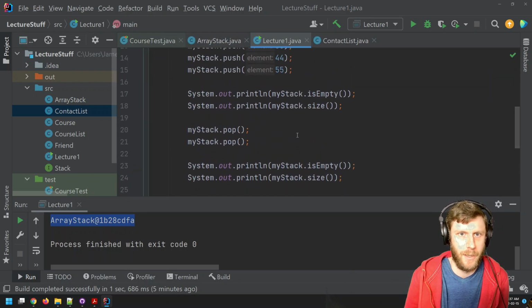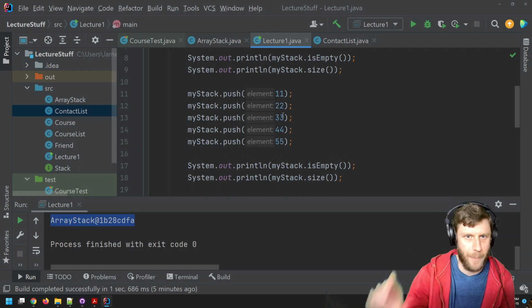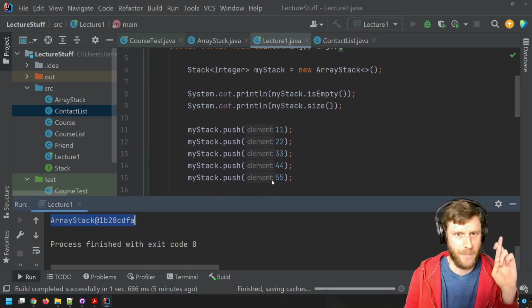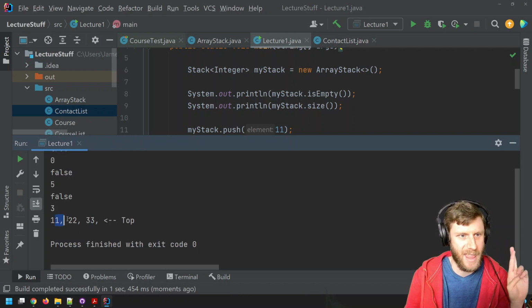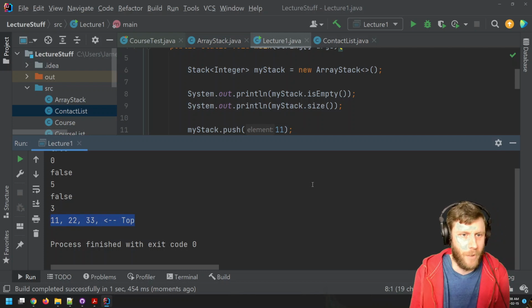So I should expect to see 11, 12, 33, and then that arrow to top. I'm going to hit run and cross my fingers. Look at that. Isn't this a much more helpful version of a printed out stack?